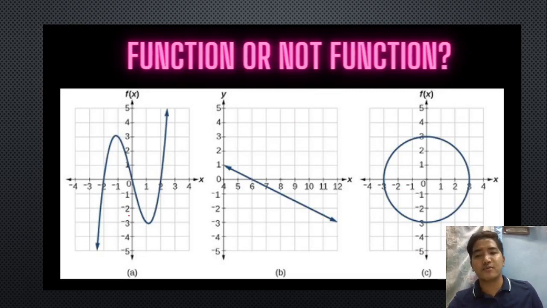Okay, so for example number 1 or dito sa letter A natin. So sabi ko nga sa inyo, kapag graph, gagamit lang tayo ng vertical line test. So for example, mag-drawing ako dito ng vertical line. Okay, tumama siya isang beses. Tatama pa ba siya ulit? So, hindi na siya tumama ulit. Okay? So, isang beses lang tumama yung ating graph.